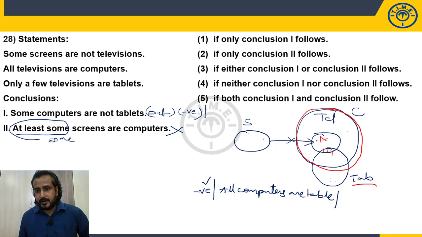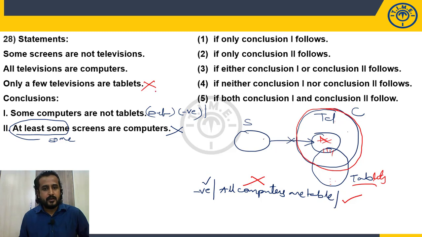Some part should definitely be outside the tablets. But when all computers go inside the tablets, definitely all televisions also go inside the tablets. It means it is violating my third statement, or not? Yes, it is violating my third statement. So can I draw a successful alternate diagram? No, I cannot draw. So this negative still holds true.